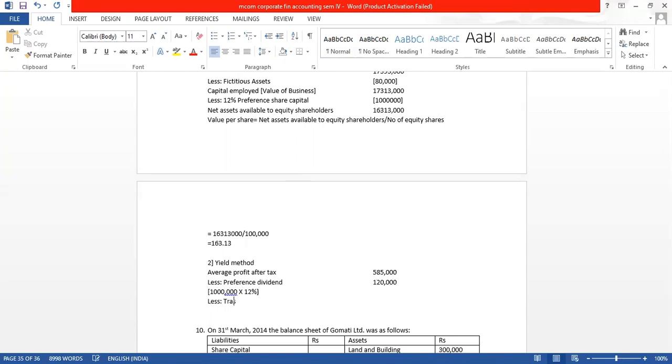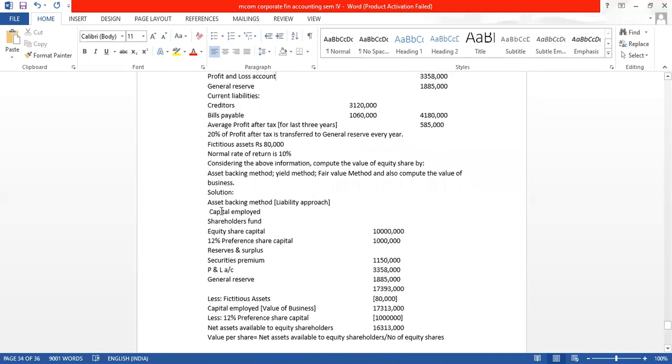From the remaining amount, one more thing we will have to deduct, that is transfer to general reserve. This is also given in the question: 20% of the profit after tax is transferred to general reserve every year.